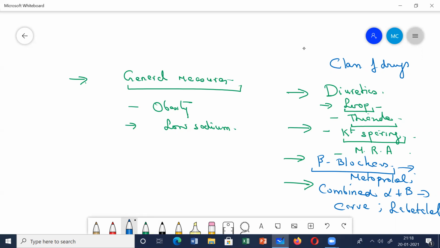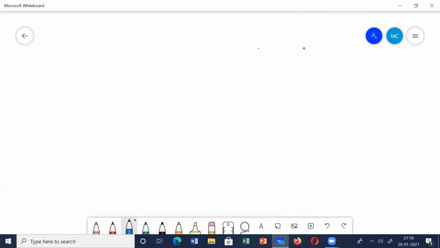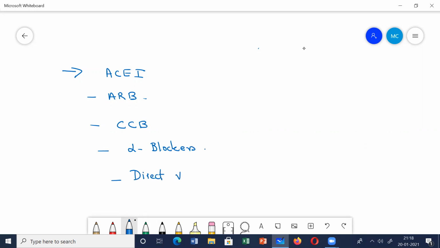What other group of drugs do we have here? What did we discuss till now? We talked about the diuretics, beta blockers, and combined alpha plus beta blockers. Next we'll be talking about the ACE inhibitors, then the ARBs, then the calcium channel blockers, and then let us talk about alpha blockers and direct vasodilators.